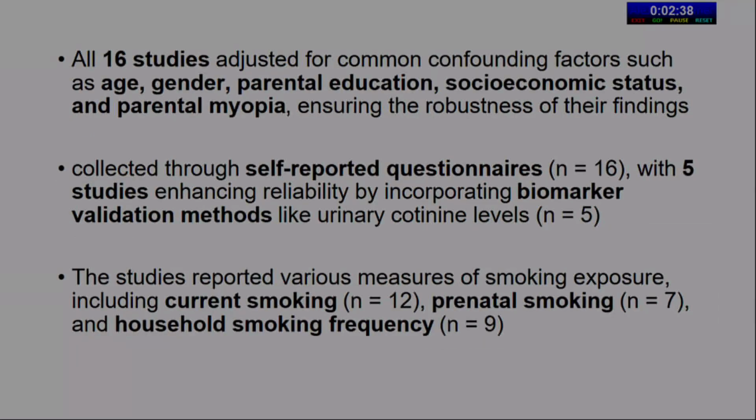All 16 studies adjusted for common confounders, that is age, gender, parental education, socioeconomic status and parental myopia. The exposure was collected through self-reported questionnaires in which the parents told about their smoking habits. Biomarker validation in terms of measurement of urinary creatinine was done in only 5 studies. The various measures of smoking reported in these studies were current smoking patterns, maternal smoking during pregnancy, and household smoking frequency.